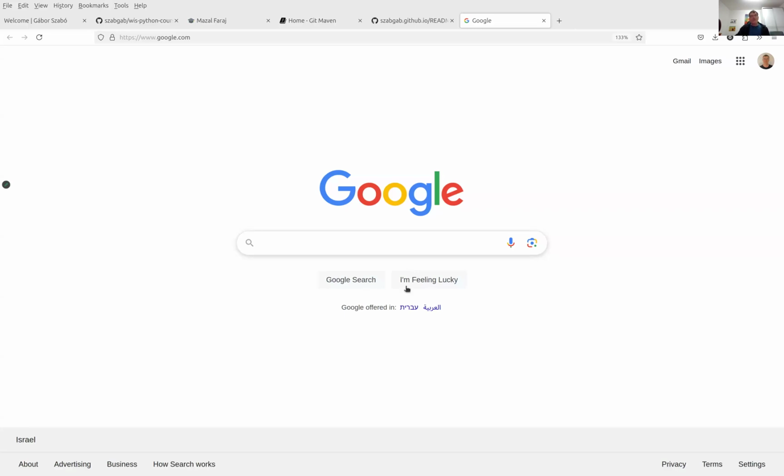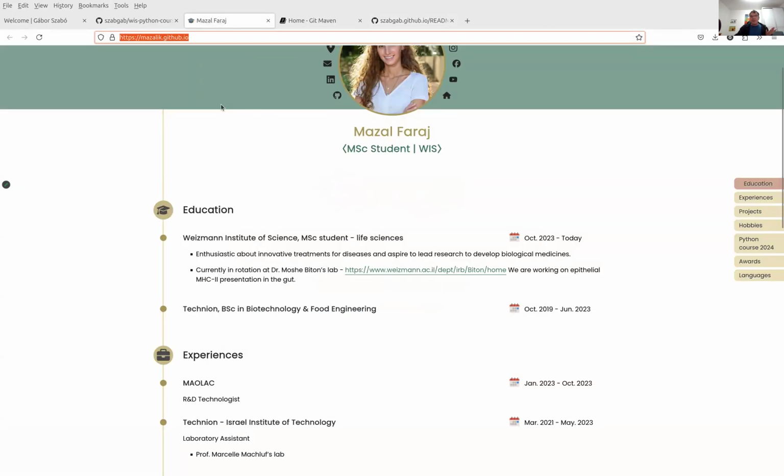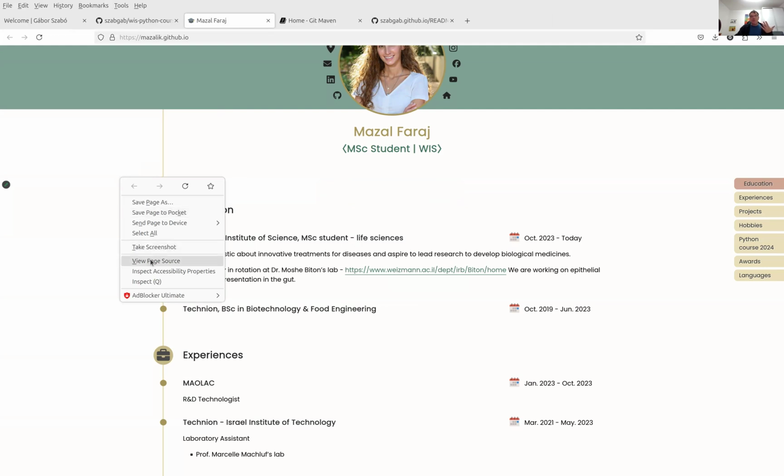I mean, the view is very simple, but that's what's behind it. Now, we probably don't want to write that kind of stuff in order to create our page. It's a better example: I can go back to this web page of Mazal and see how it looks behind the scenes. View source.